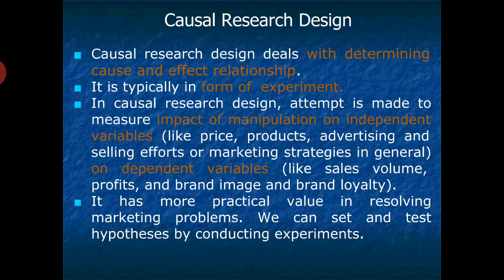For example, independent variables like price, product, advertising and selling, and their effects on dependent variables like sales volume, profit, brand image or brand loyalty. If an organization changes prices, that is, if they increase or decrease the price, accordingly it will affect sales volume and profit. If the organization makes certain modifications to products, it will affect sales volume or profit. So we study these particular variables, the effects of two variables, cause and effects. This is the kind of research design which is followed.